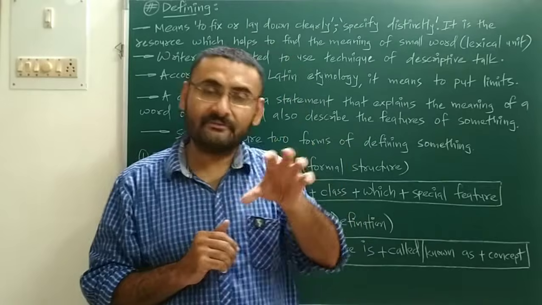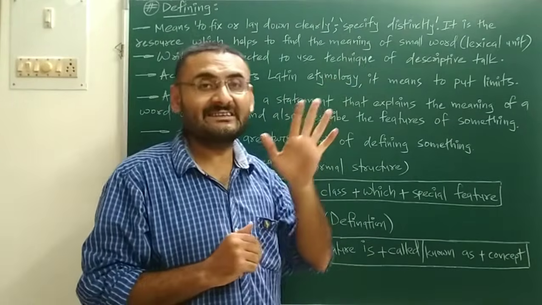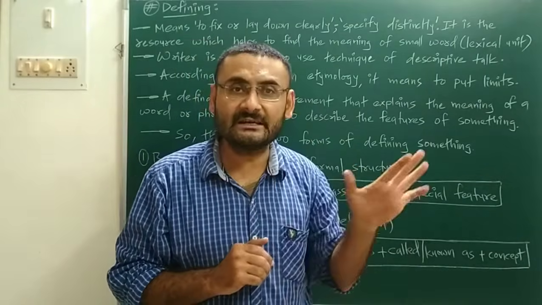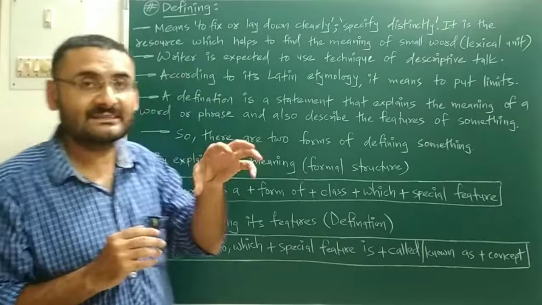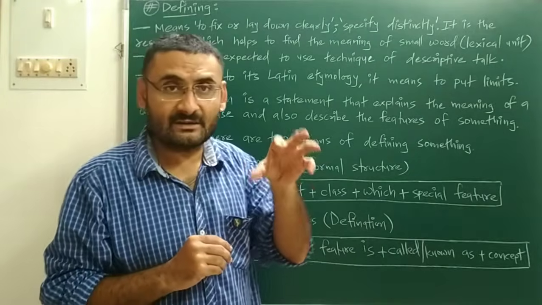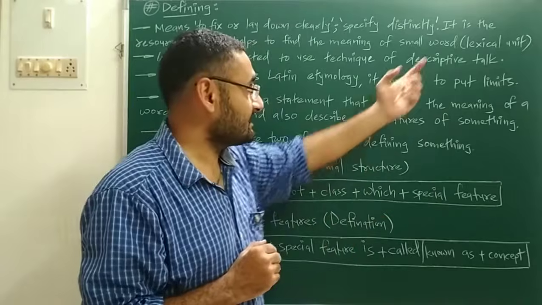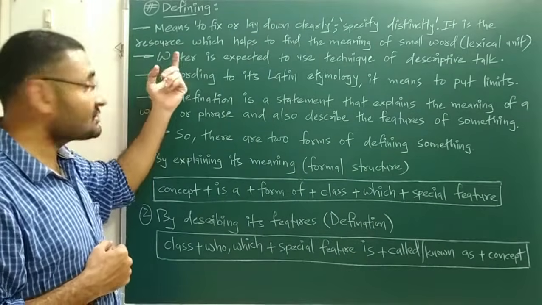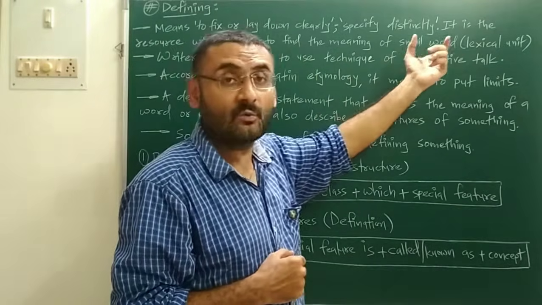Whatever definition is there, it should specify distinctly, meaning clearly. Also you have to fix that it is a device, or a machine, or a mechanism, etc. Next, it is the resource which helps to find the meaning of a small word.